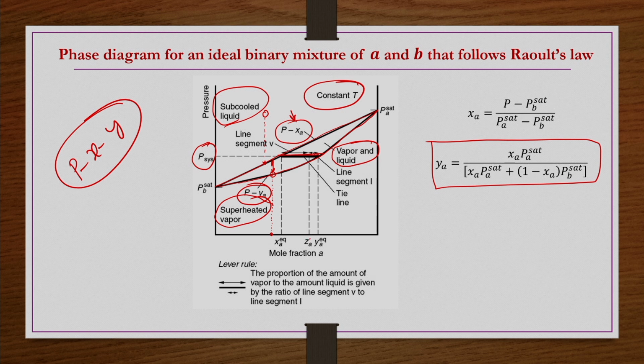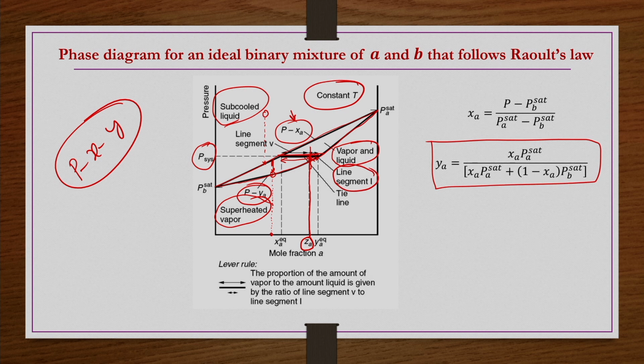And if ZA is the feed composition, the point which joins this P system and ZA. Now here you can segment this line in two parts. Whatever this tie line is, for this combination of P system and ZA, this tie line is segmented in two parts. One is this part, which is known as line segment V, and this is the other part, which is known as line segment L.